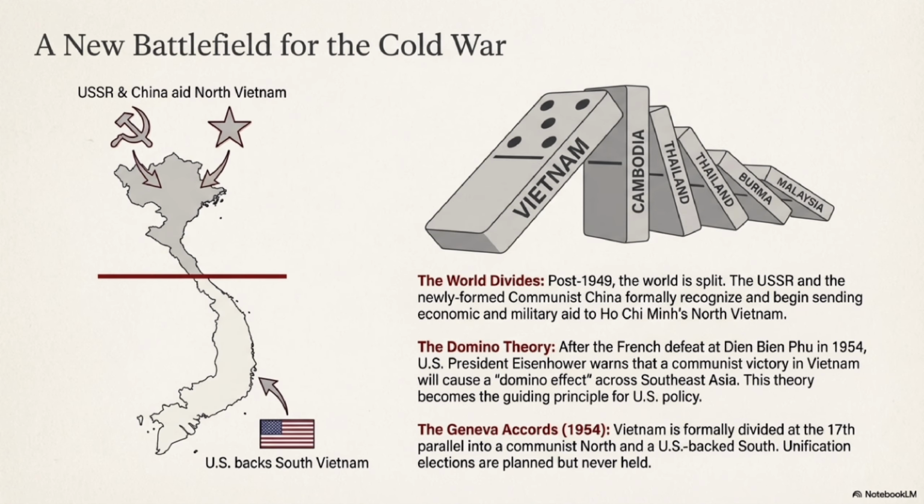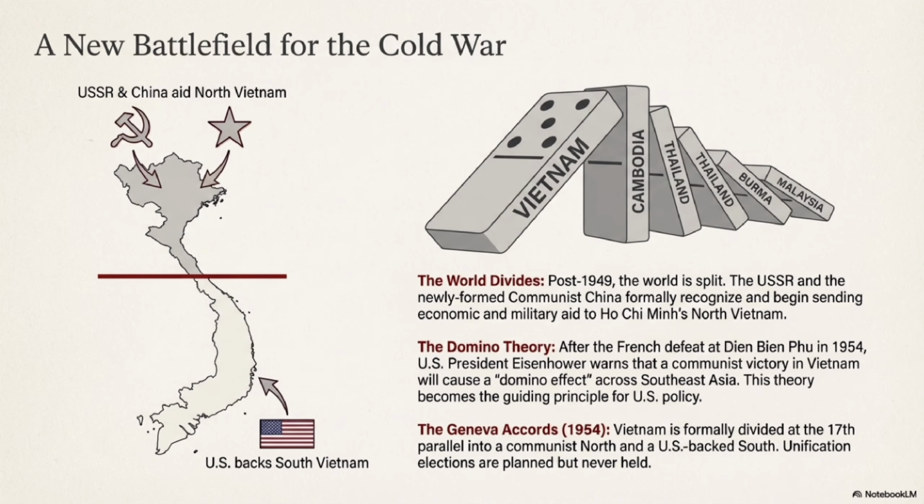After World War II, the world entered the Cold War, a global struggle between communism and democracy. Vietnam became one of its key battlegrounds. The Soviet Union and Communist China supported North Vietnam, while the United States backed South Vietnam. American leaders feared the domino theory, the idea that if Vietnam became communist, nearby countries would fall one by one.